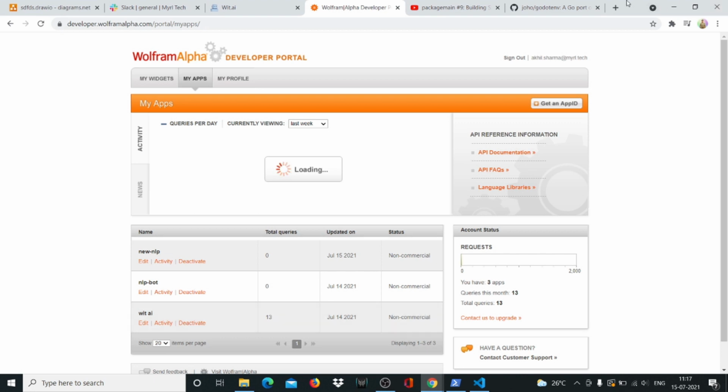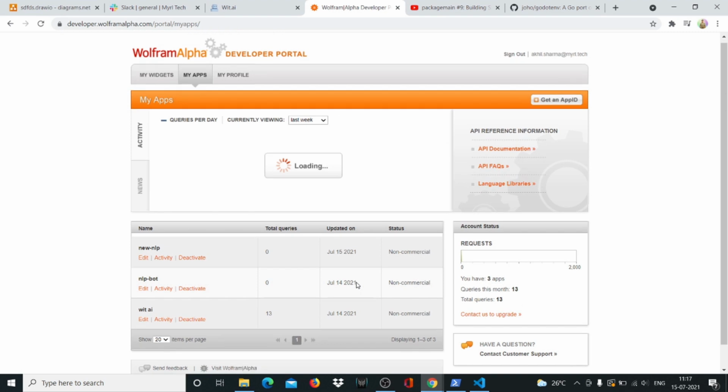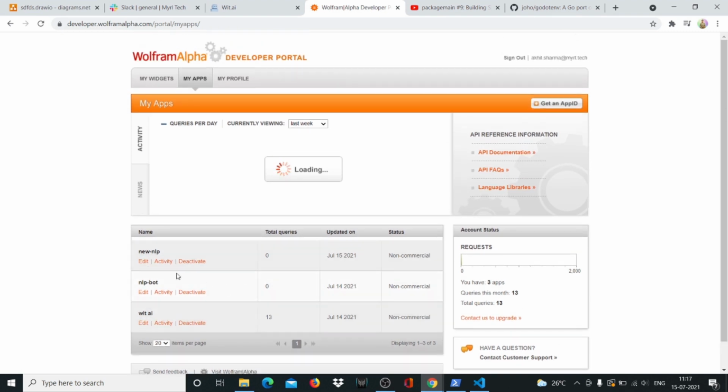It says invalid app ID or some error like that. I looked it up on Stack Overflow, and the answer I found was that you have to wait 24 hours sometimes, or at least 12 hours, for the API to work correctly. So if you create an API key right now, the chances are you won't be able to run this program properly, and it'll say error app ID invalid or something like that.